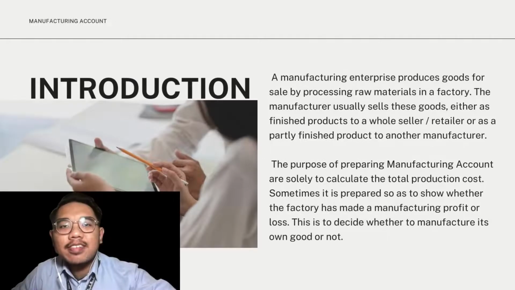First thing first is the introduction to manufacturing enterprise and also manufacturing account. A manufacturing enterprise produces goods for sale by processing raw materials in a factory. The manufacturer usually sells these goods either as a finished product to a wholesaler or retailer, or as a partly finished product to another manufacturer.